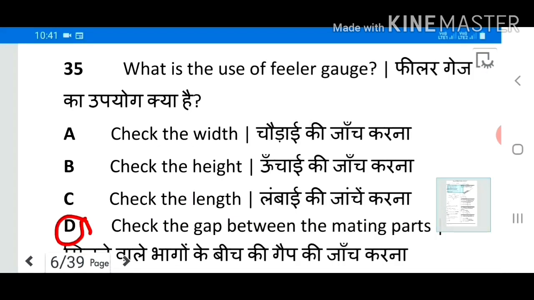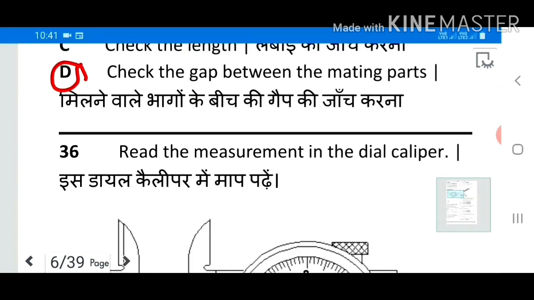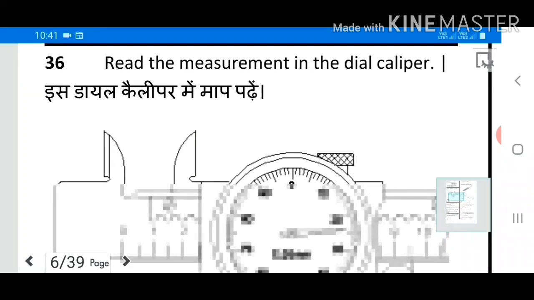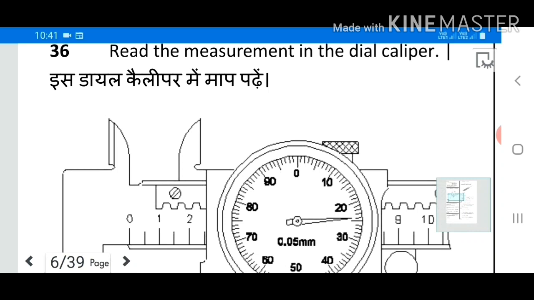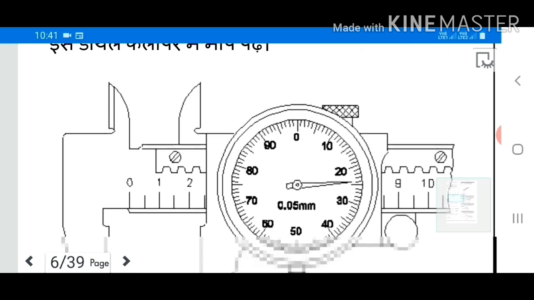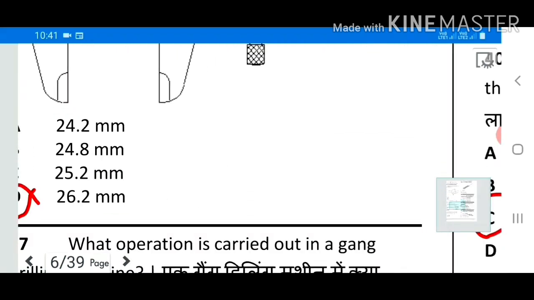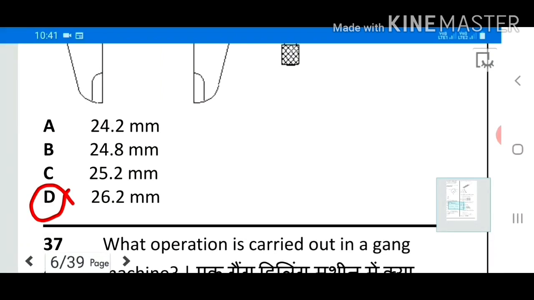35. What is the use of feeler gauge? Answer D. Check the gap between the meeting parts. 36. Read the measurement in the dial caliper. Answer 26.2 D.